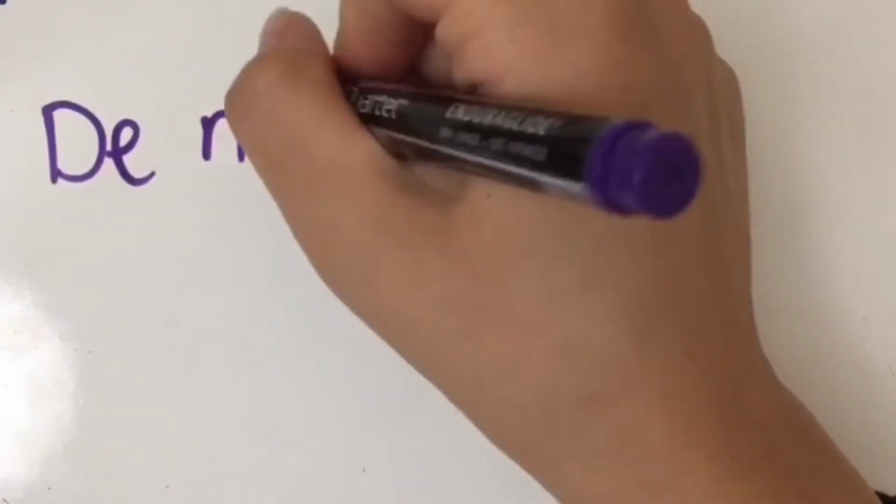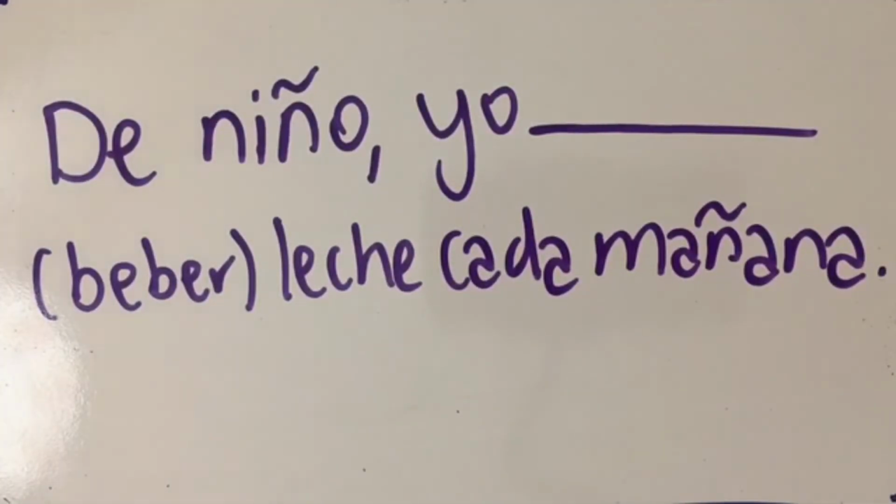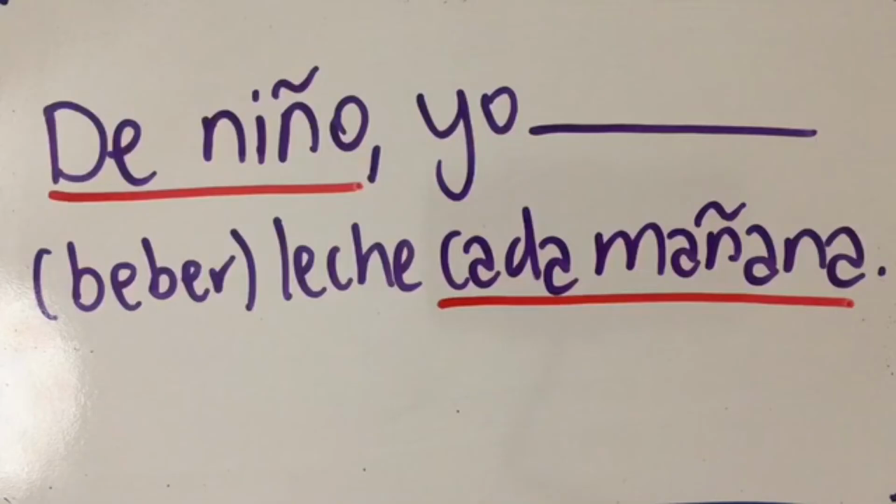Okay, número 2. De niño yo blank leche cada mañana. This one's pretty easy. First of all, you see de niño, which means as a child, which automatically means it's imperfect. Plus there's cada mañana, and that makes it a habitual action. So the answer is bebía.